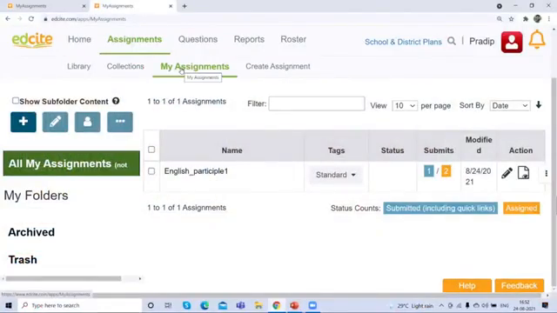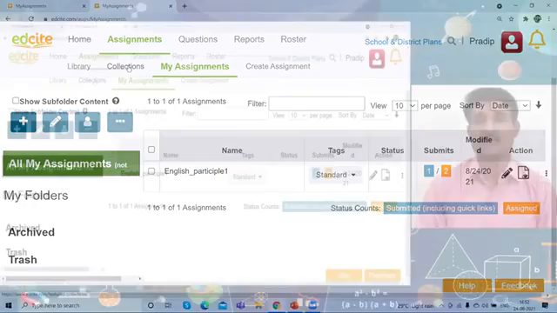Where can we see the saved assignments if we saved something into a particular file? Yes, sir. When we share the assignments, they go directly to my assignment tab. So you can see the shared assignment. Yes, I have shared this assignment. You can see the assignment on the assignments tab when you shared from the library or collections.